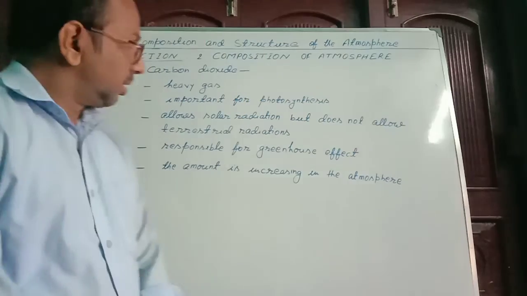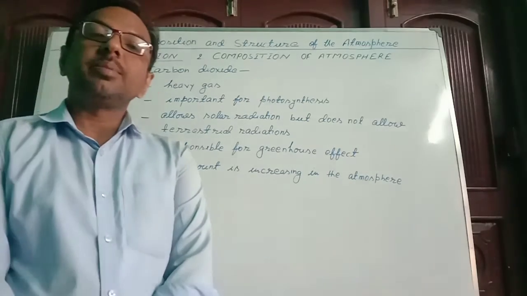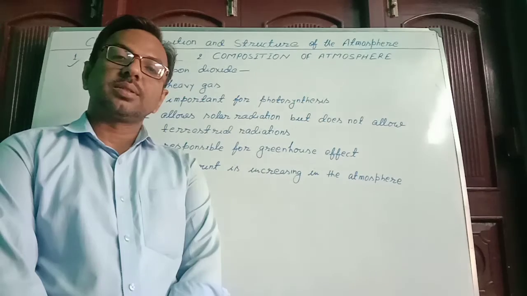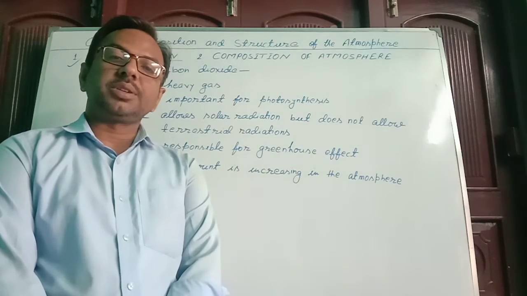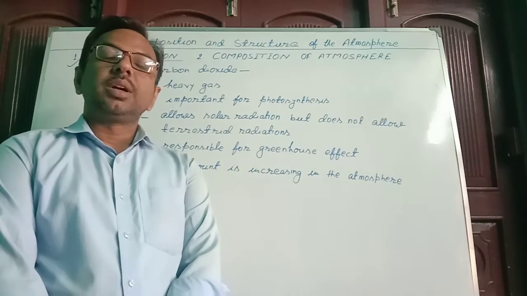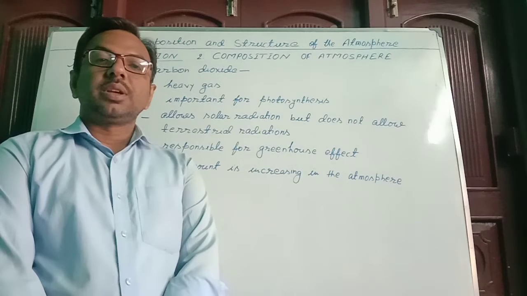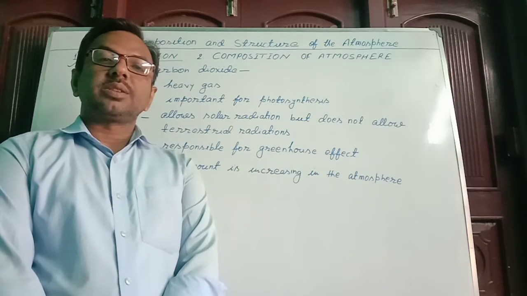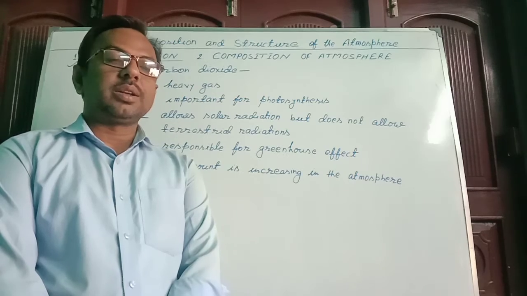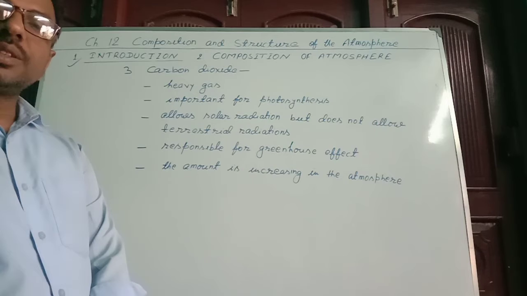Third gas is carbon dioxide. It is a heavy gas, so it is found nearby the Earth's surface. All the heavier objects will remain nearby the bottom, and bottom of the atmosphere is the Earth's surface. So all the heavy gases will remain nearby the Earth's surface. Carbon dioxide is one of those heavy gases.